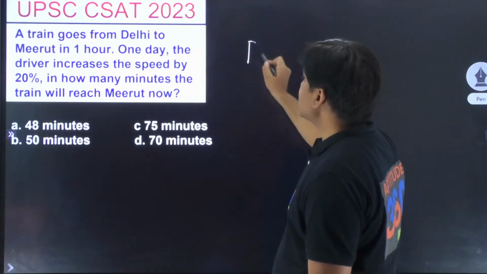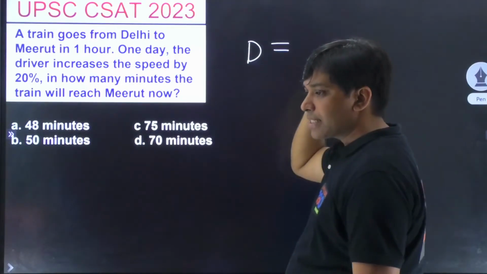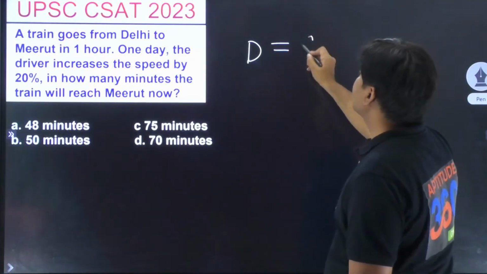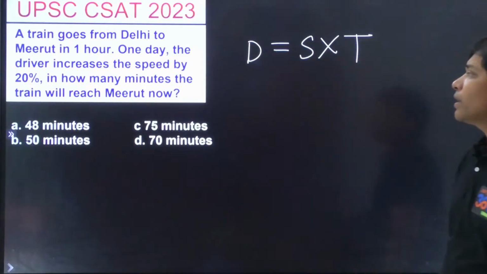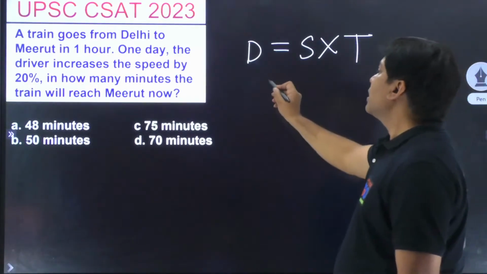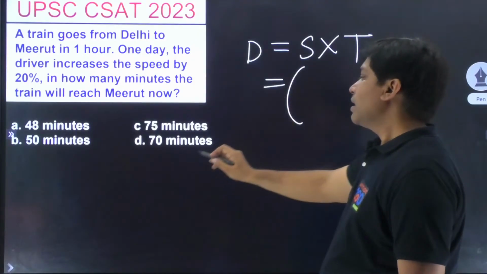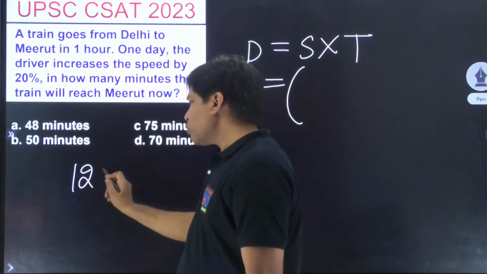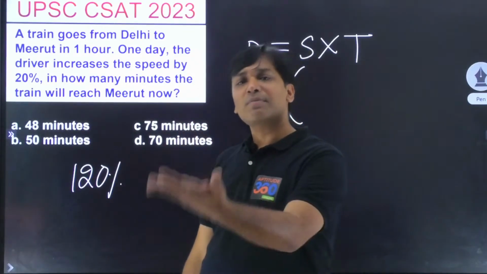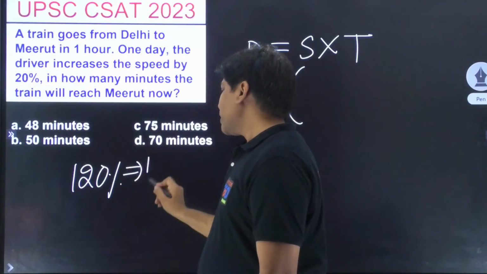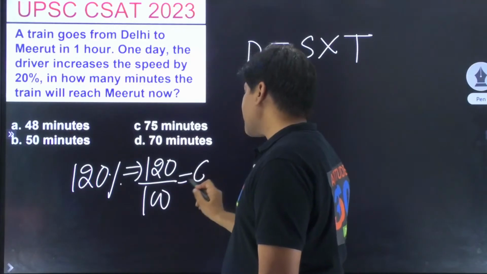So distance, anybody who's getting the answer? 50 minutes. Aradhana is getting 50 minutes. Who else is getting it? Distance is speed into time. A train goes from Delhi to Meerut in 1 hour. One day the driver increases the speed by 20%. So 20% का मतलब speed will become 120%, isn't it? It is 100%, and it is increasing by 20%. It becomes 120. And 120 को जब आपको fraction में convert करना होता है, you have learned that this is nothing but 6 by 5.